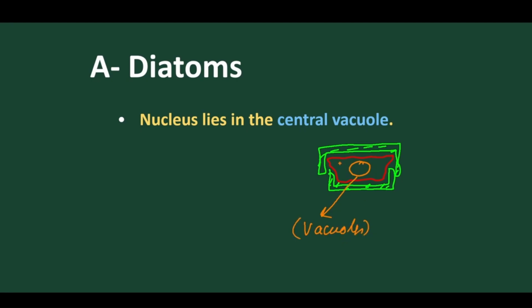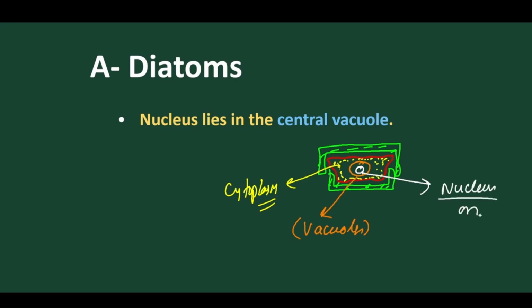When the vacuole is present at the center, normally what happens? All the cytoplasm moves to the periphery with its organelles. So when the cytoplasm moves to the periphery, this condition is called primordial utricle. So where will the nucleus be arranged? Normally, the nucleus is arranged at the center. So this is the nucleus.